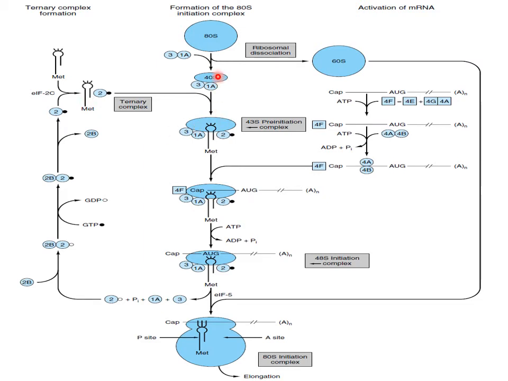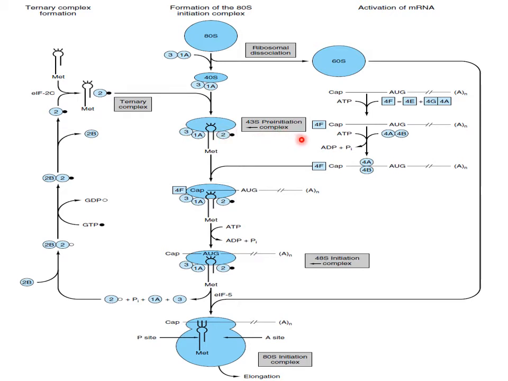Now the smaller unit gets attached to this transfer RNA carrying the amino acid methionine, the initiation amino acid. Now we have factor 3, factor 1A, factor 2 and the GTP molecule and a transfer RNA. This complex is known as the 43S pre-initiation complex. You know the role of factors 3 and 1A. Factor 2 takes with it a messenger RNA.